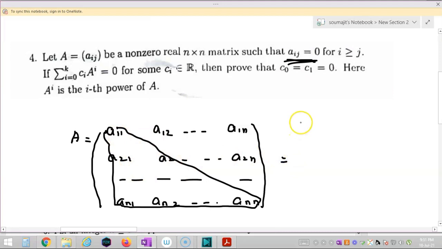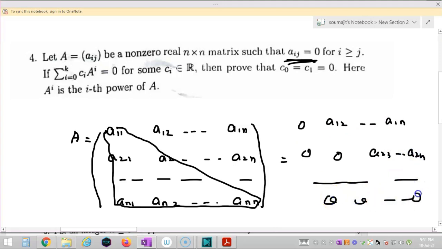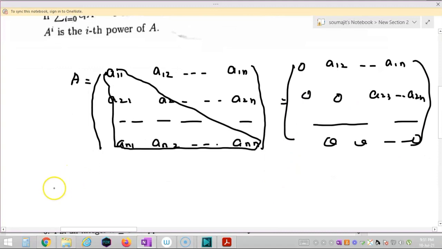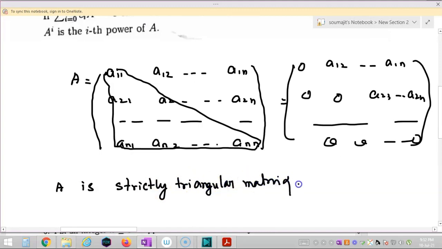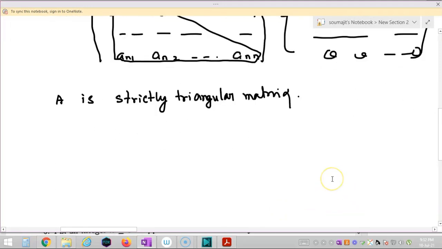So all the terms would be 0. The matrix A is of the form A12 ... A1n, then 0 0 A23 ... A2n, and 0 0 ... 0. And hence I can say that A is a strictly triangular matrix. Now we are using a fact: any strictly triangular matrix must be nilpotent.